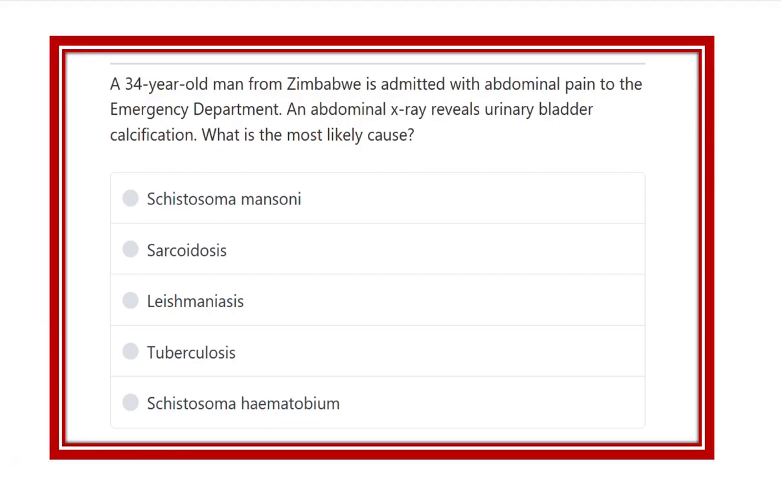A 34-year-old man from Zimbabwe is admitted with abdominal pain in the emergency department. An abdominal X-ray reveals urinary bladder calcification. What is the most likely diagnosis?